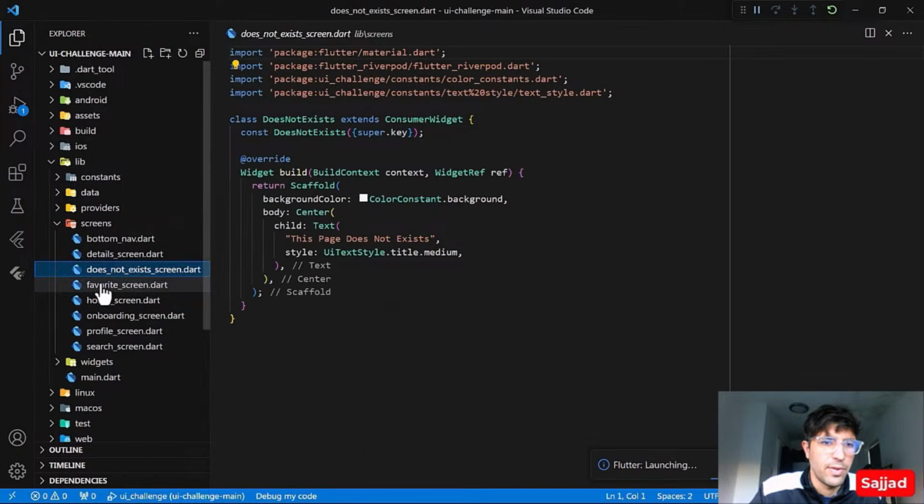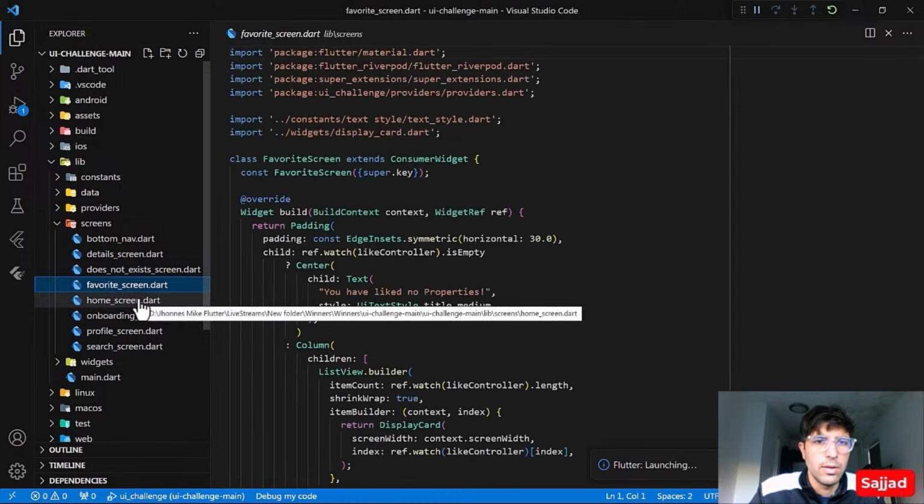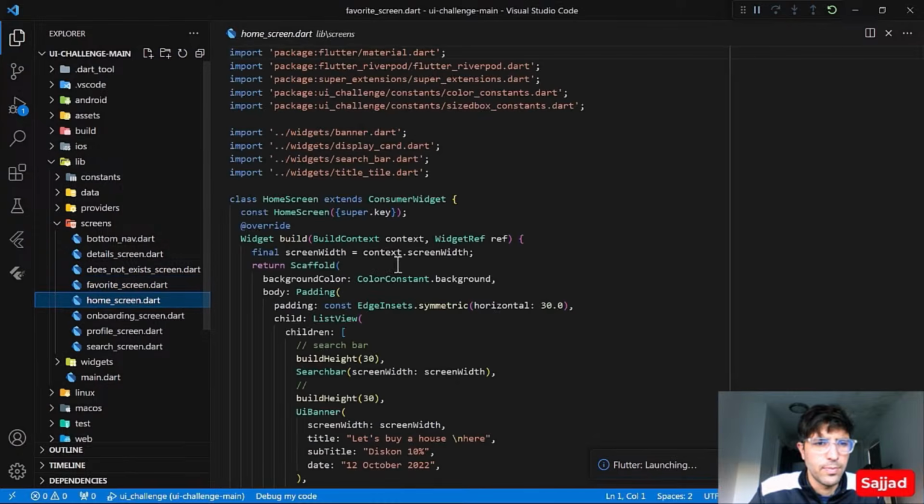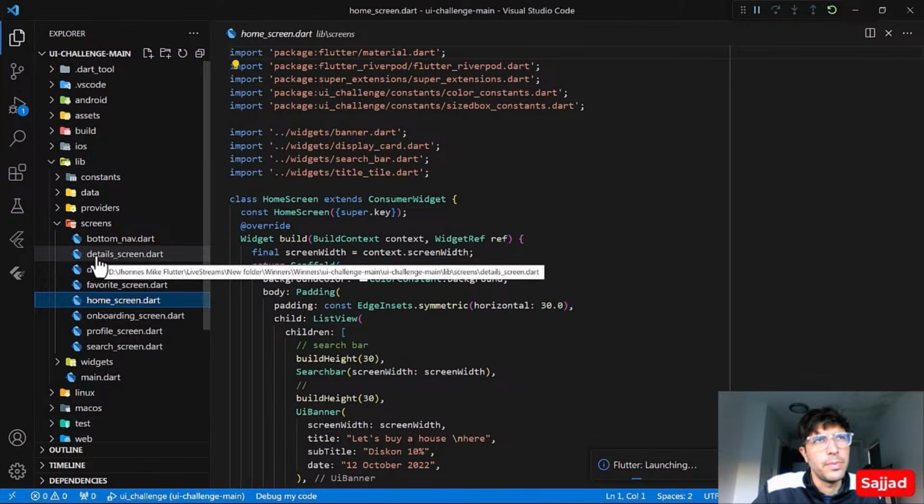Yeah, we have the favorite screen, we have the home screen, we have the profile screen. So as you can see, in the first project we didn't have the screens folder. Instead of it we had the views folder. So it's always better to use this terminology, like screens or pages, and then name every page that we have inside with the latter word. After we have the details, then it comes with the screen.